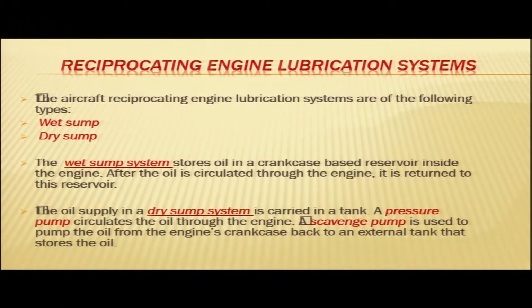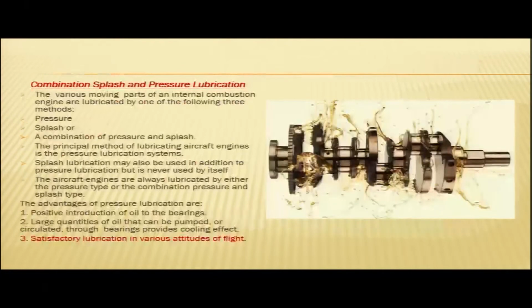The pump circulates the oil through the engine, and there is another pump called a scavenge pump which pumps oil from the engine crankcase back to the external tank after the oil has completed the lubrication.